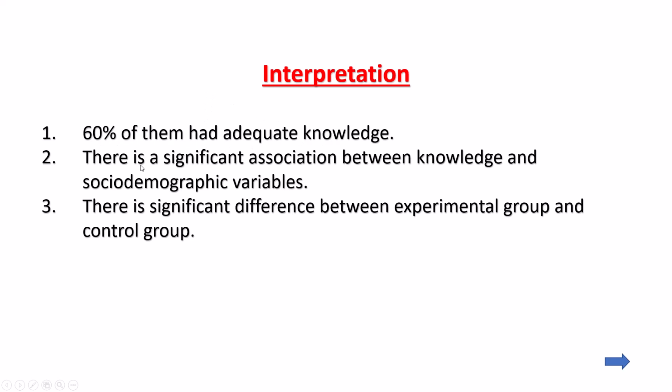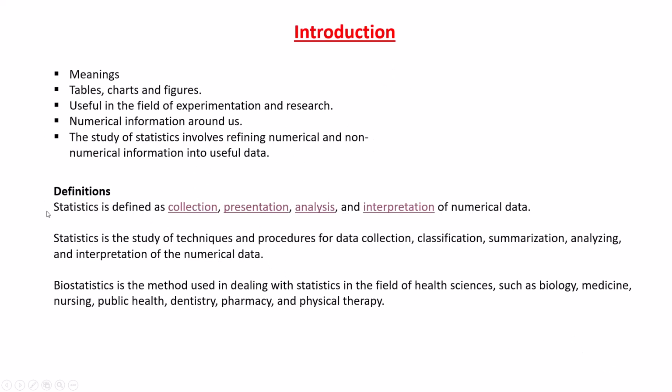Then sometimes these three examples are given. There is a significant association between knowledge and socio-demographic variables. Like that we will interpret. There is a significant difference between experimental group and control group. So these are the different types of interpretations. Like this we will interpret after organizing and analyzing the data. So this is what the definition is telling.